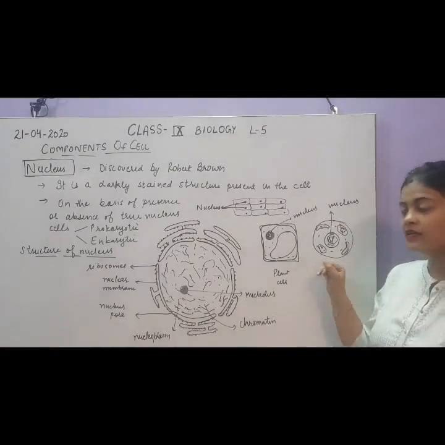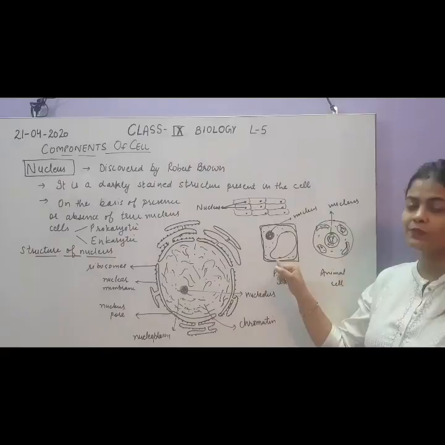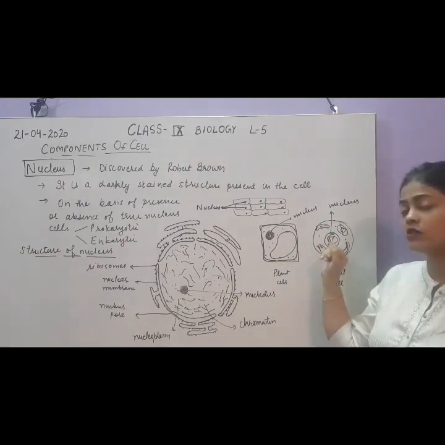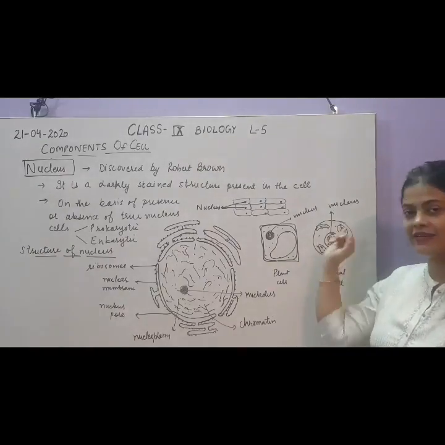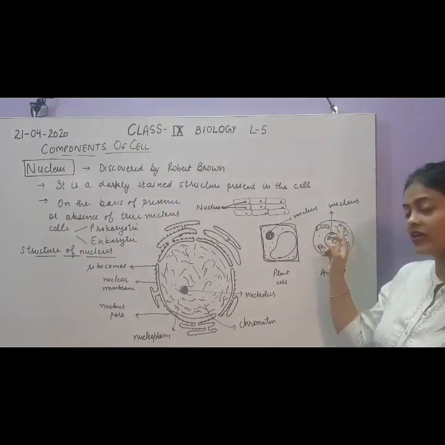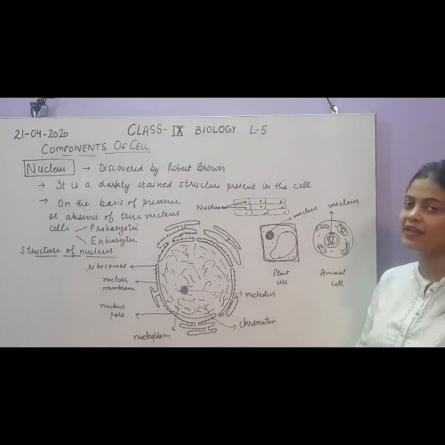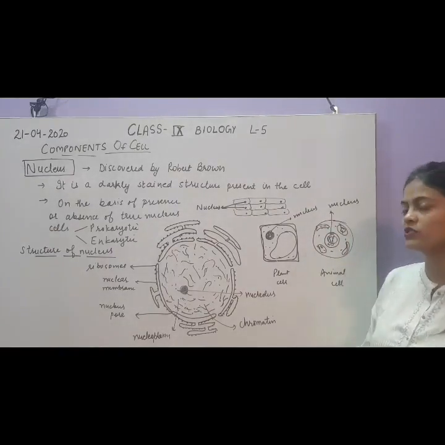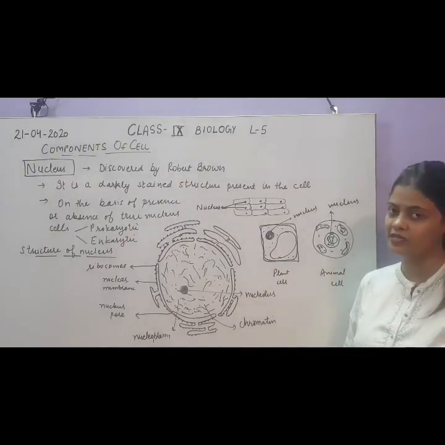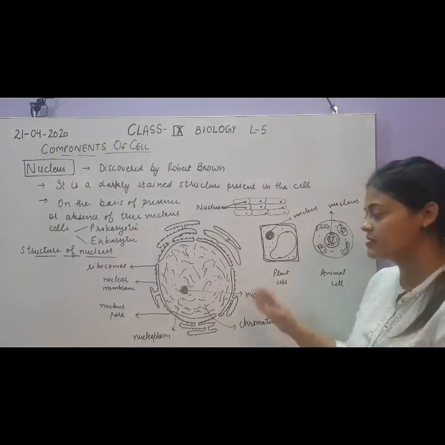Whereas in an animal cell, there is no such big vacuole like in a plant cell. There are small vacuoles scattered throughout the cell. That is why the nucleus is present in the center in an animal cell. So this is the position of the nucleus in both plant and animal cells. So let's see the structure now.